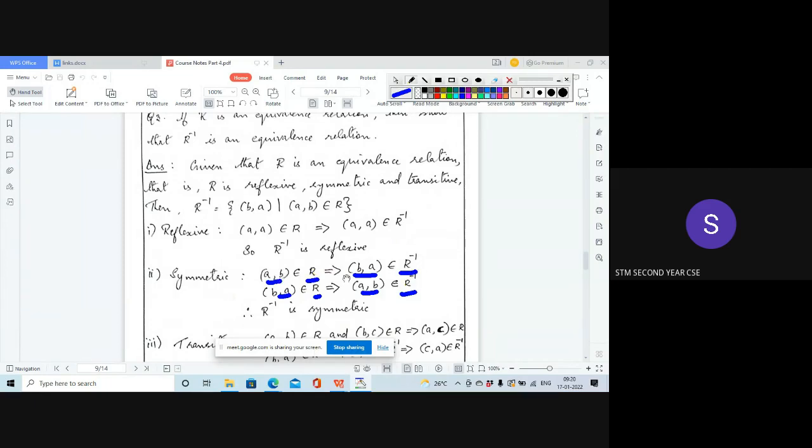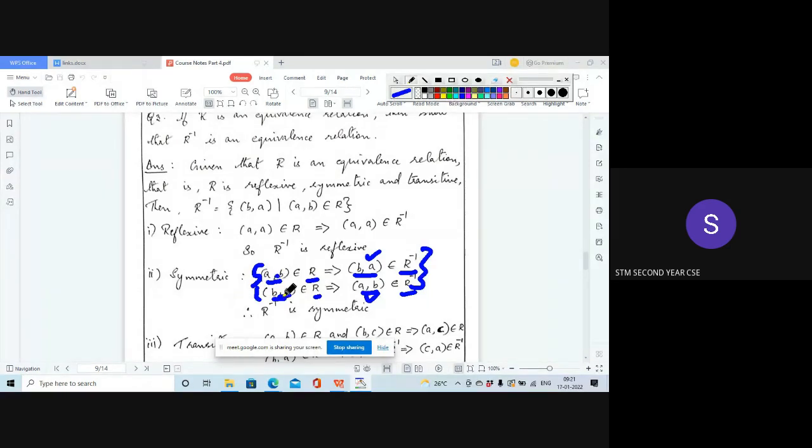So if AB is there, then BA will be there in R inverse. If BA is present, then AB will also be there in R inverse. These two elements will be present in R anyway, because R is symmetric. When we take their inverse, BA will be present in R inverse, and corresponding to BA, AB will be present in R inverse. So R inverse is symmetric.